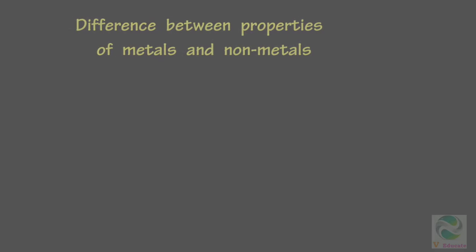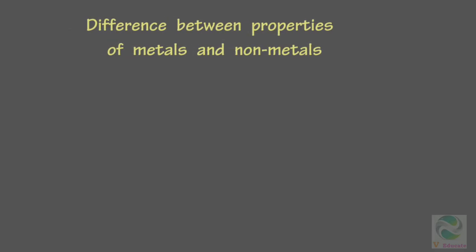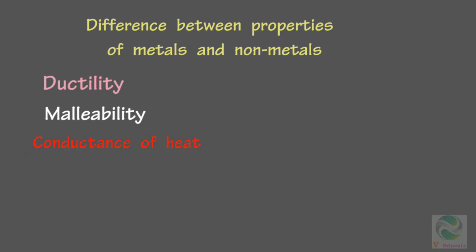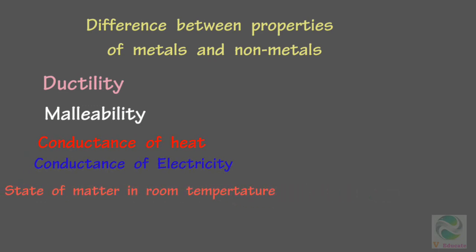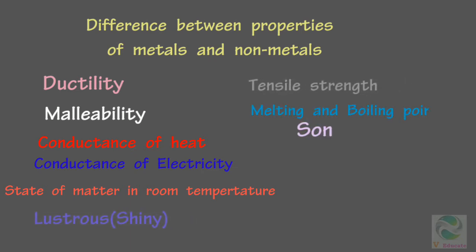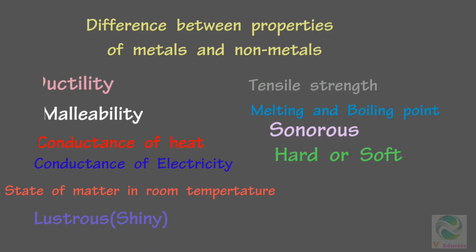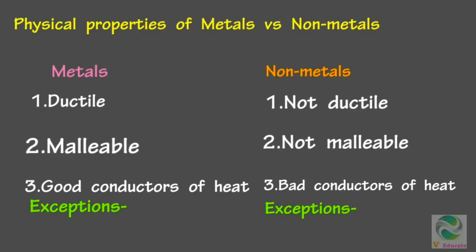Now we are going to see about 11 major differences between the physical properties of metals and non-metals. They are based on ductility, malleability, conductance of heat, conductance of electricity, state of matter in room temperature, lustrous, tensile strength, melting point and boiling point, sonorous, hard or soft, and last density. Here is the difference table between metals and non-metals. Now let's compare these properties.